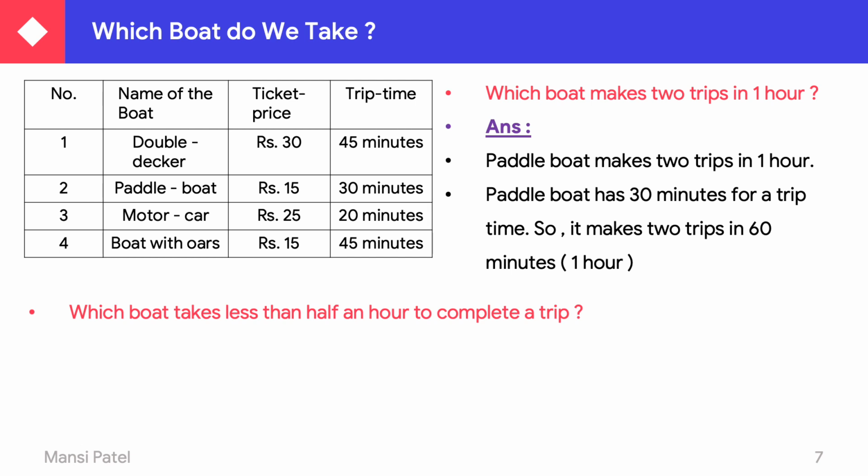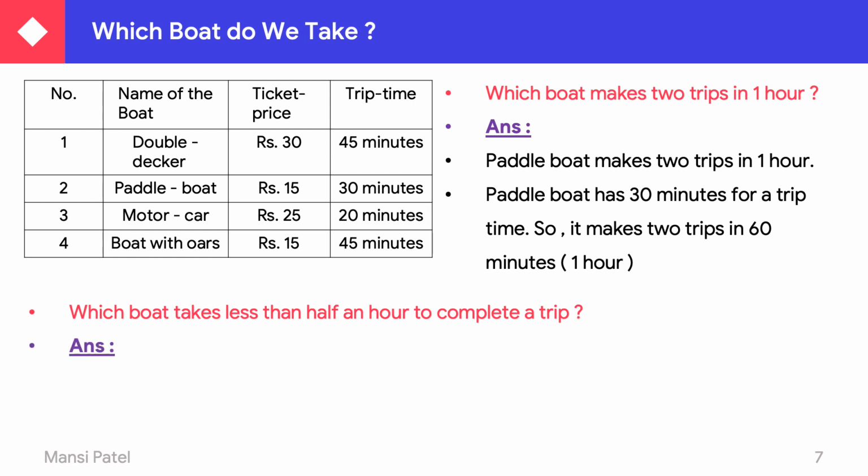Now another question. Which boat takes less than half an hour? Half an hour means 30 minutes to complete a trip. Which boat takes less than half an hour to complete the trip? You see here 45 is greater than 30, and 30 is equal to 30, so we can't take these. Whereas 20 minutes is less than 30 minutes.